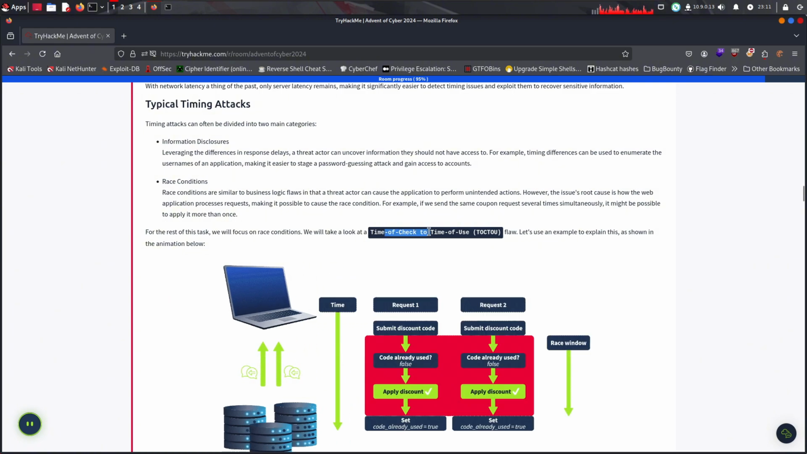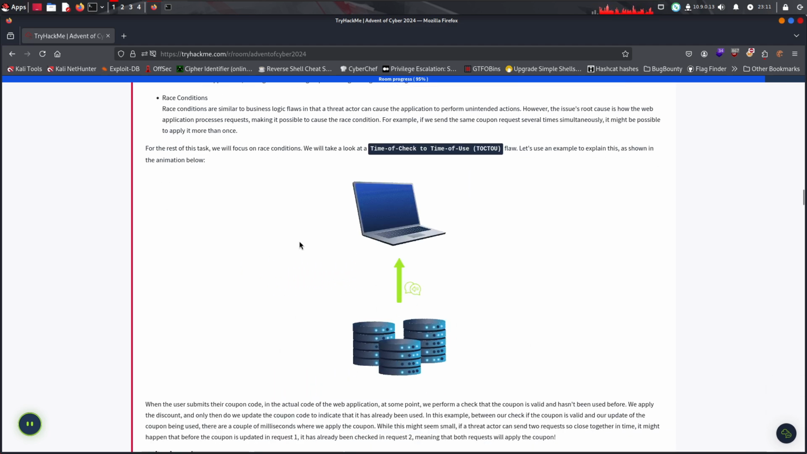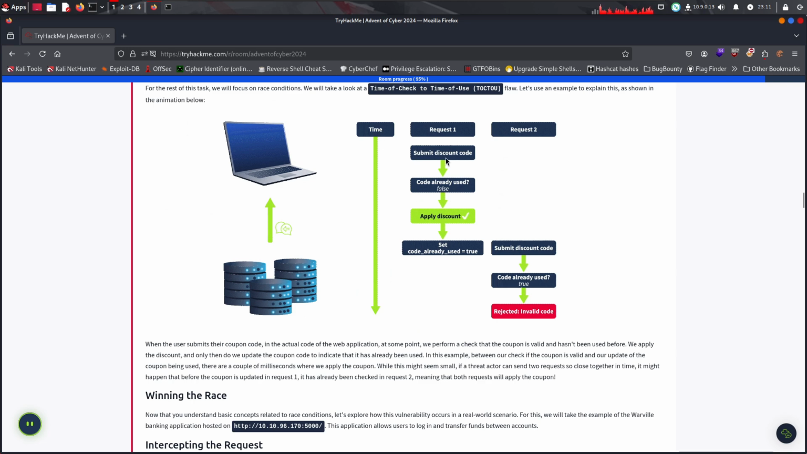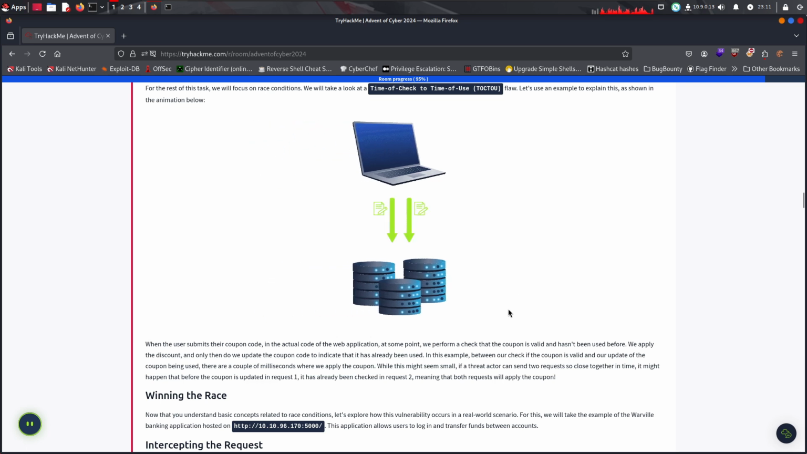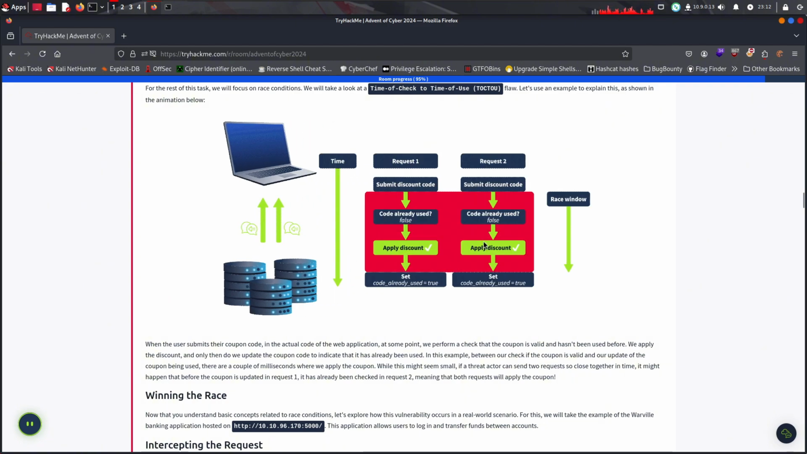We'll take a look at time of check to time of use. So let's use an example to explain it, as shown in the animation below. We apply the discount, then set the code as used. Send two requests at the same time, you get two responses, which then apply the discount and set the code as already used.